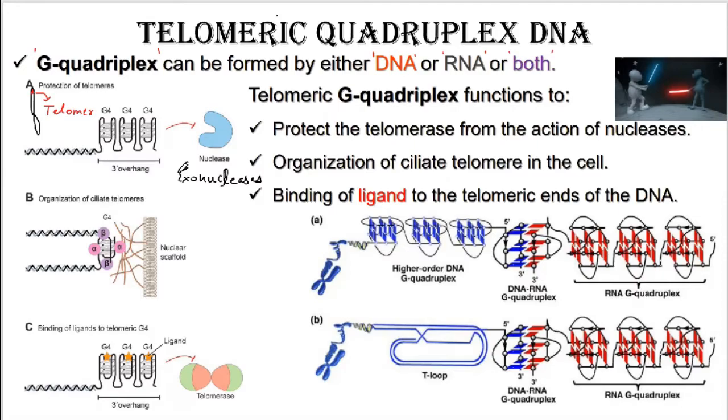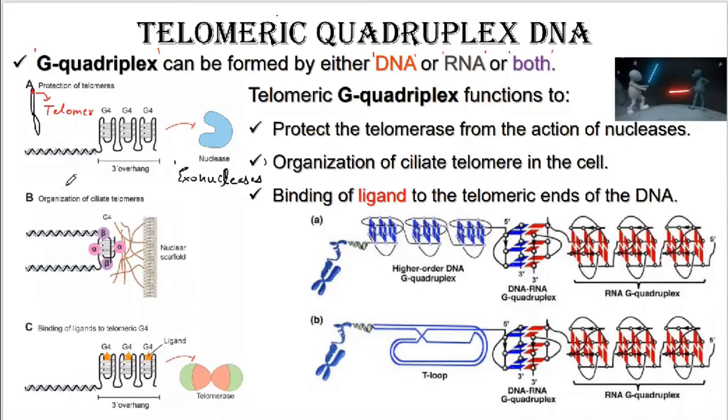The ends of the shirt, the collar, are folded and then stitched in order to prevent the loss of cloth from the ends of your t-shirts or shirts. आपकी शर्ट के किनारे के जो कफ होते हैं उनको फोल्ड कर दिया जाता है और स्टिच कर दिया जाता है दर्जी के द्वारा, ताकि वहां से कोई लूज फाइबर्स ना निकले. वैसे ही टीलोमियर के एंड वाला क्रोमोसोम का डीएनए, it is being folded and then sealed with the formation of G quadruplex, so that there is no influence of exonucleases over the ends of the DNA molecule.